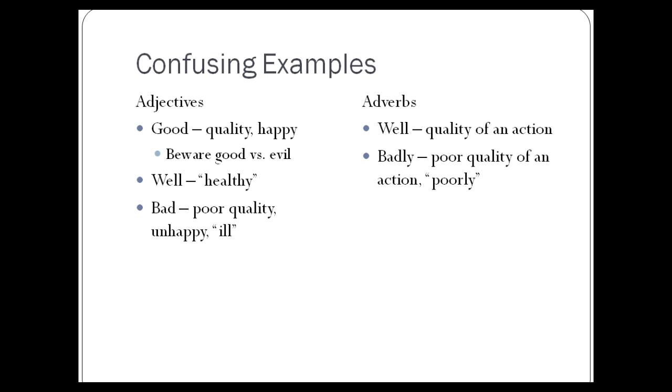If you want to use the adverb forms, well, for the word well, it's the quality of an action. You did something well. Again, if you're looking at an action, following an action verb, generally speaking, you want to use well if it's explaining how well that verb was done. The only time you want good following a verb is explaining that you actually did good as opposed to doing evil. Also, for the word badly, if you're trying to decide between bad and badly, use the word poorly in that place in a sentence. If poorly works and makes similar sense, then badly was a better choice. Again, you can replace words with other words of the same part of speech and still be effective.